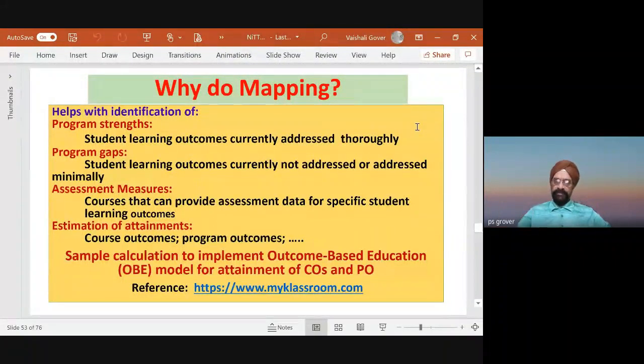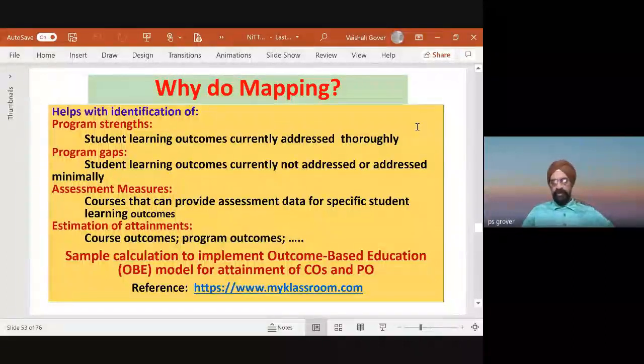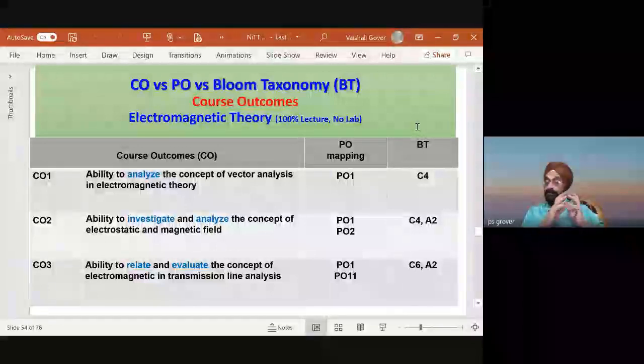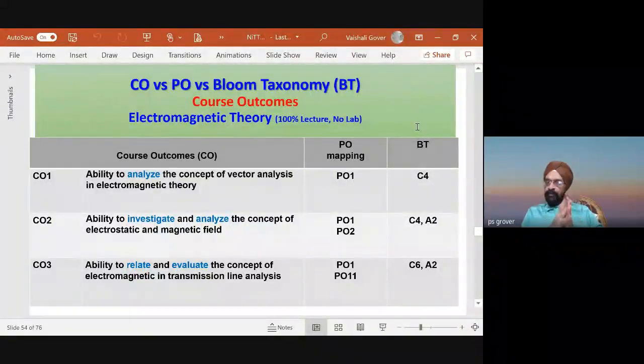So I will just move on, emphasizing that mapping is a very powerful tool. Let's look at an example. Suppose we have a course on electromagnetic theory. The course outcome, program outcome, and Bloom taxonomy. What I am trying to demonstrate is that Bloom taxonomy is a central thread between these learning outcomes.